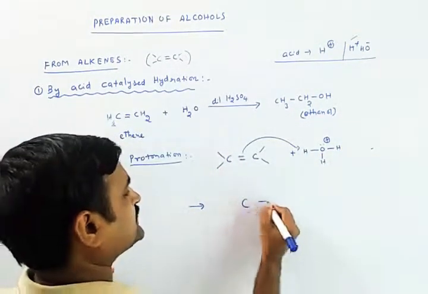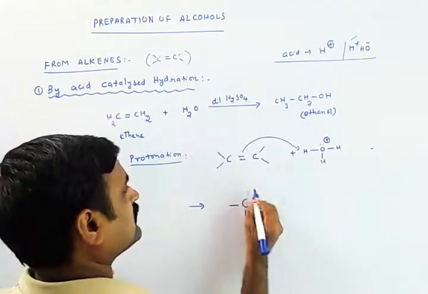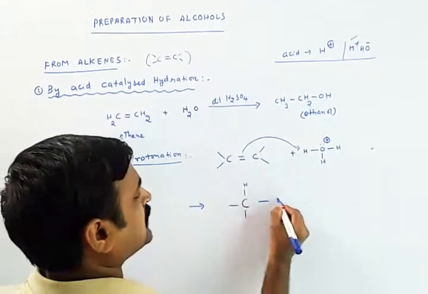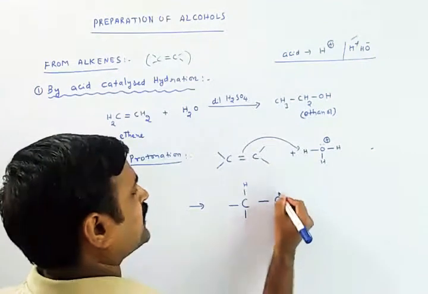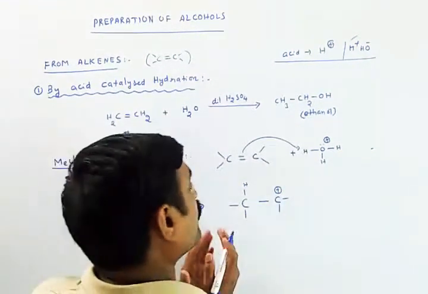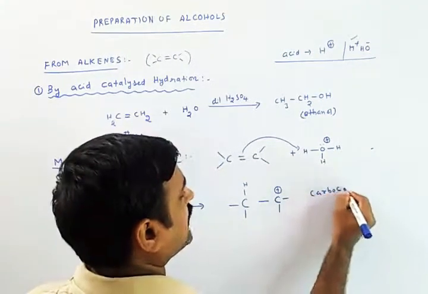Here I'd like to write a hydrogen, and here I'm going to write a positive charge. I can call this a carbocation.